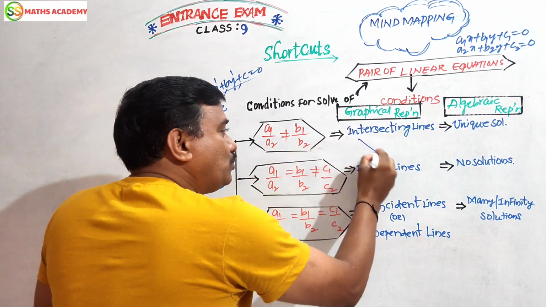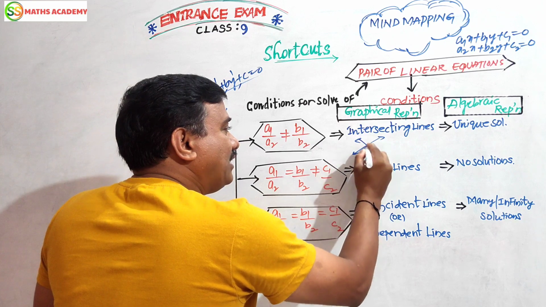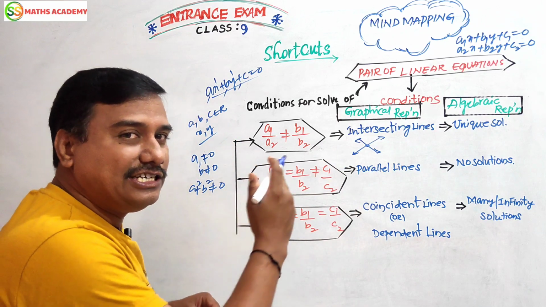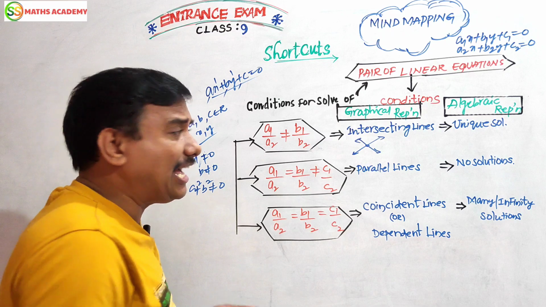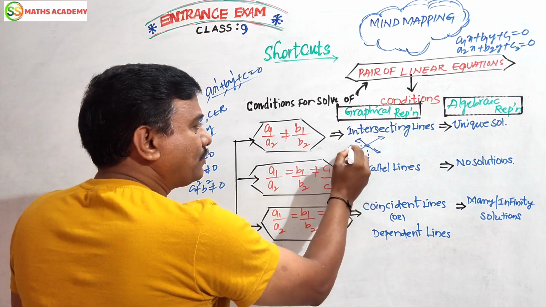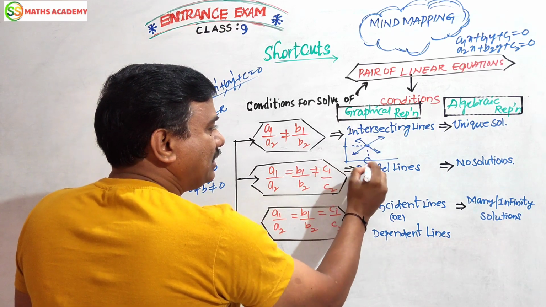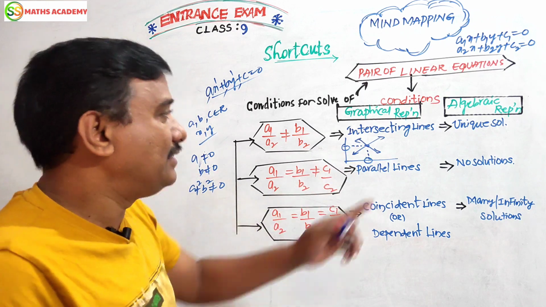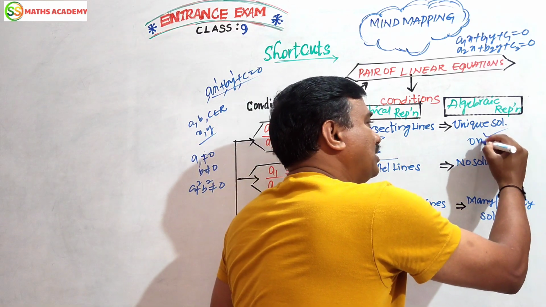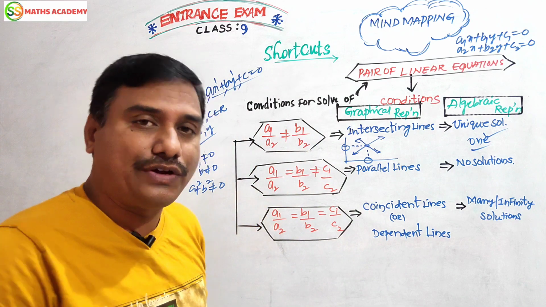Yes, these two are intersecting lines. Graphically, we have to solve the graph. It should be intersecting. Intersecting lines must have one solution on the x-axis and y-axis. It has one unique solution, means one solution, dear friend.